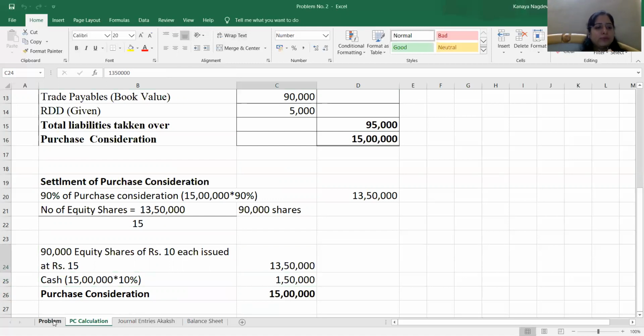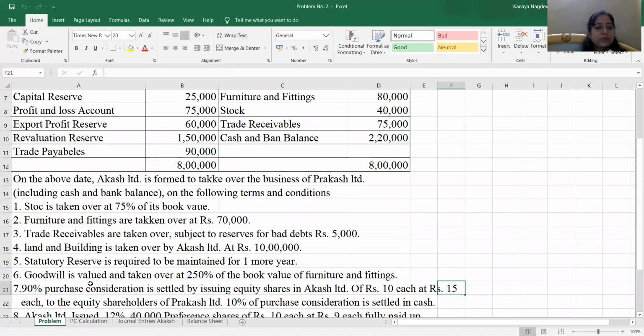From the problem, you have to understand whether we are supposed to calculate purchase consideration by the net payment method or the net asset method. When the payment is clearly given, that is, the number of shares issued by the purchasing company as well as the cash amount is clearly given, then we are supposed to calculate PC by the net payment method. Otherwise, we will have to calculate PC by the net asset method as we did in this problem. And from that, we have seen how the PC is to be settled by Akash Limited.